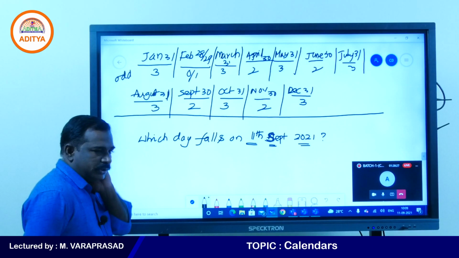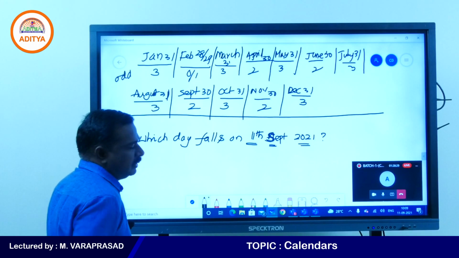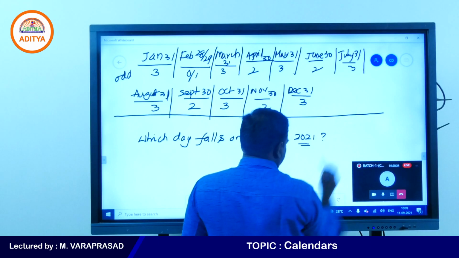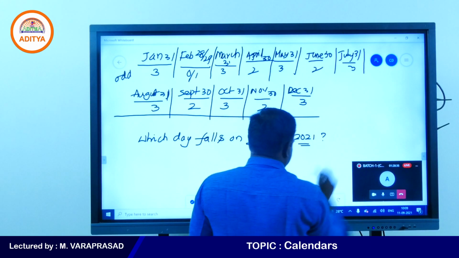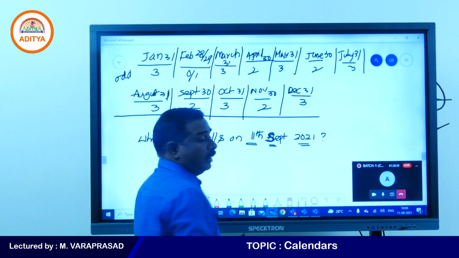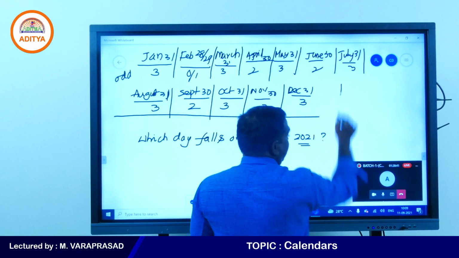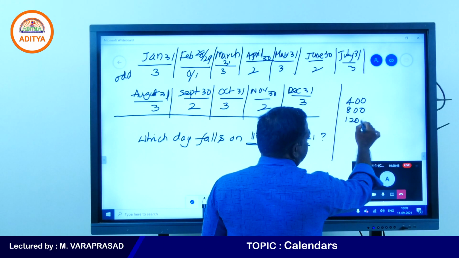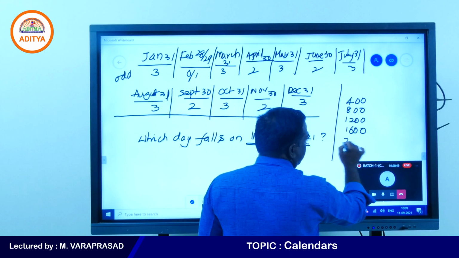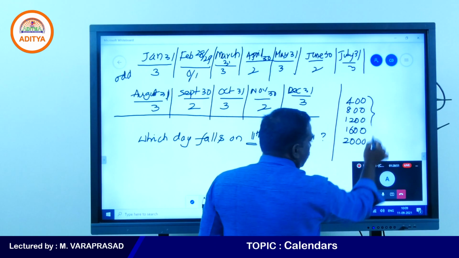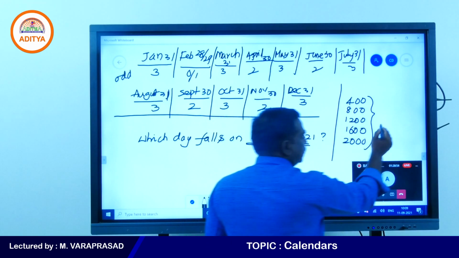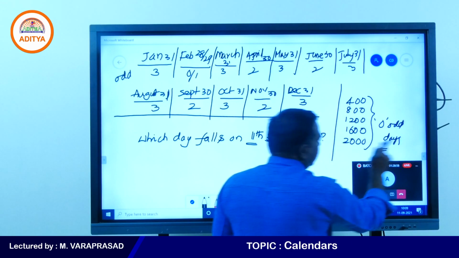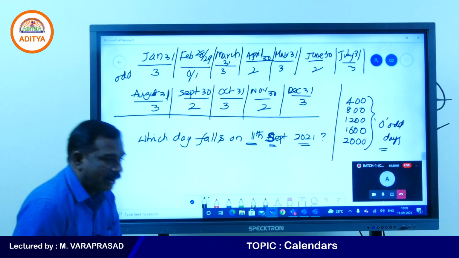11th September 2021. Now see how to find. Just we know about leap years in centuries. 400 is a leap century, 800 is a leap century, 1200 is a leap century, 1600 is a leap century, 2000 is a leap century. All these centuries will have 0 odd days. Already we proved it, we did it also, right?